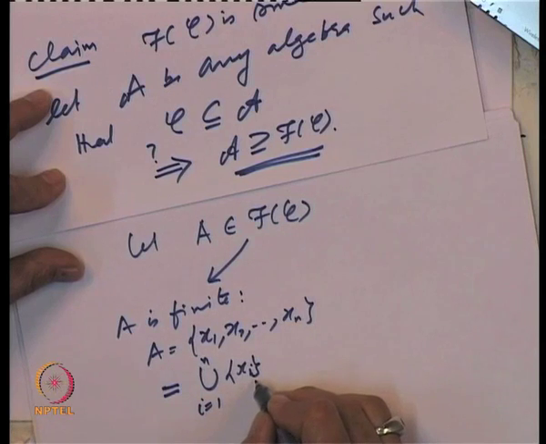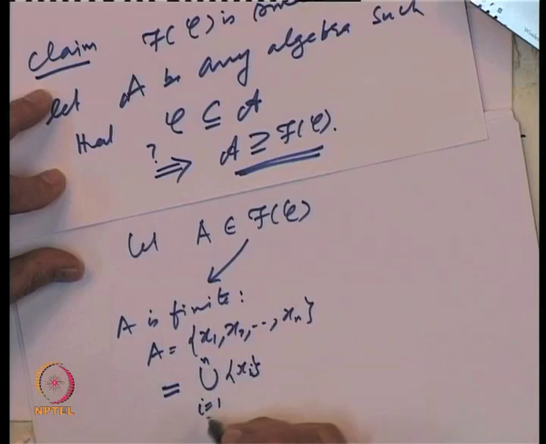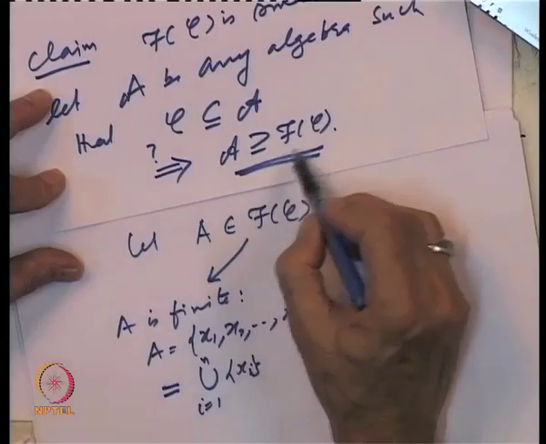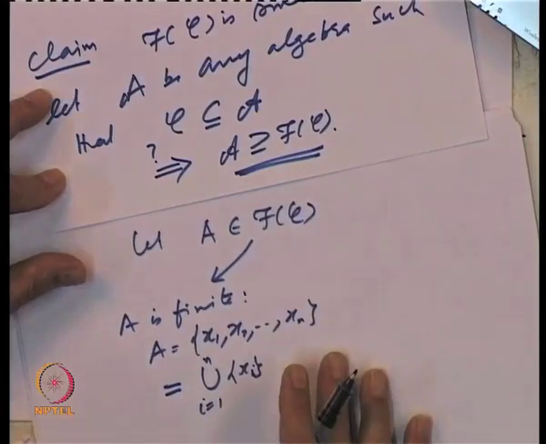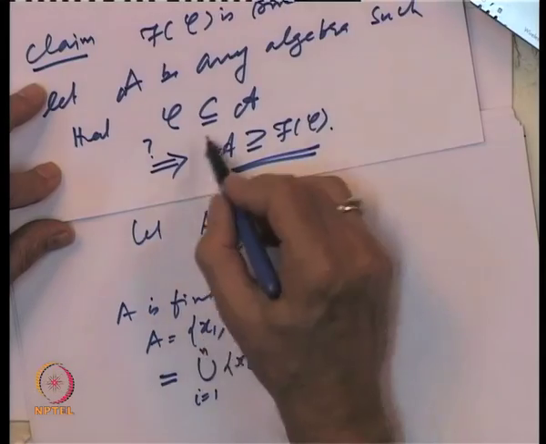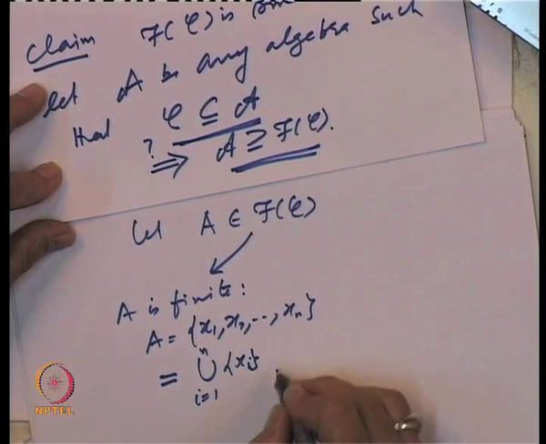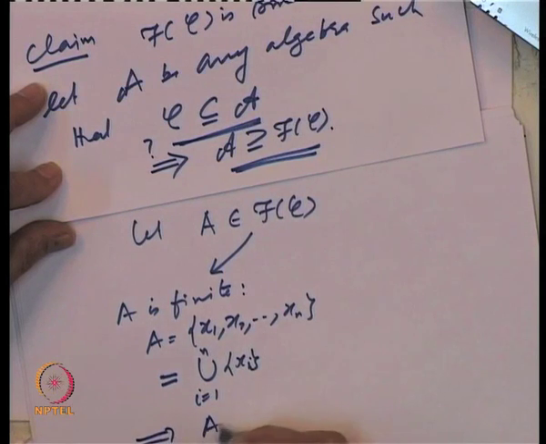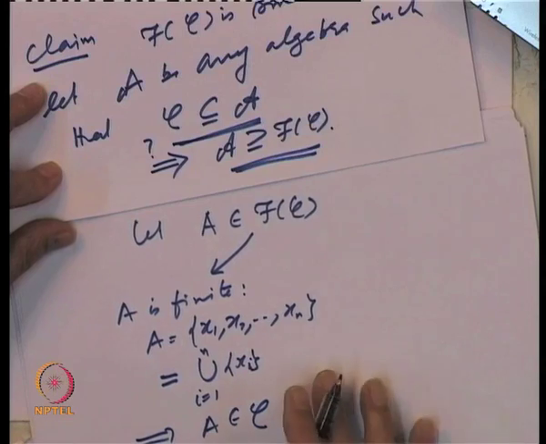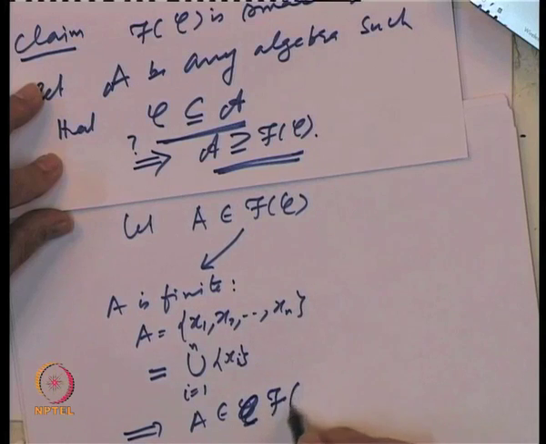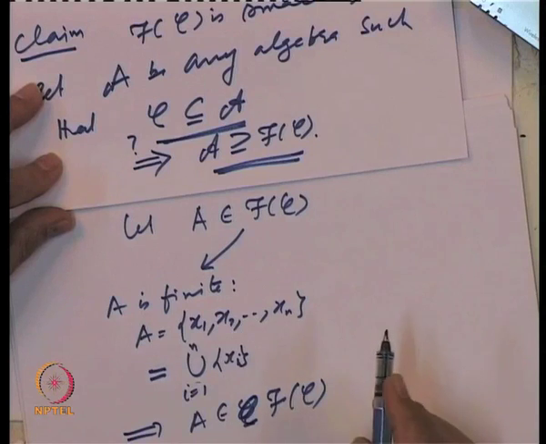And each singleton x i is an element of class C, and C is given to be inside A. So, let me just go through again.